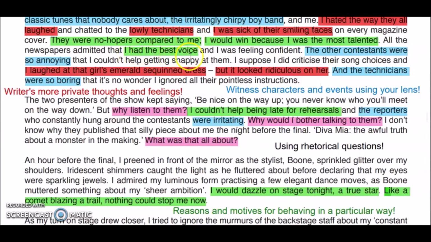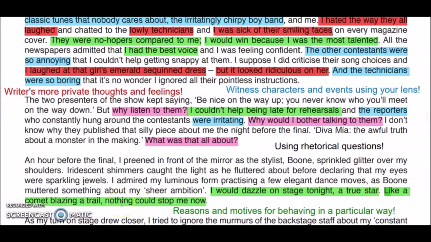And then she says, "I had the best voice," which means there is no comparison, nobody is comparable. So she has the best voice. She feels like this. And then she says, "I couldn't help being late for rehearsal," because she's the best. That's why time has no value in front of her. Then she says, "I would dazzle on stage," because she's a true star, like a comet blazing a trail, "nothing could stop me now."